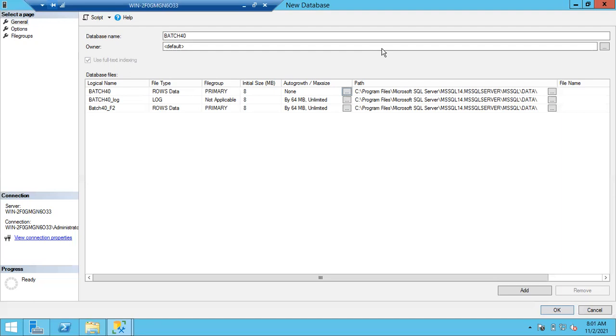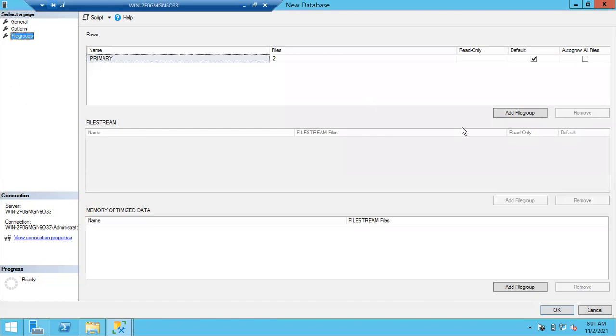Clear, guys? Anyone having any issues? The question: the file group name primary will not be changed even if we create any number of files. You can change it, Anis. The primary file group is the default file group that you will get. One file group you will get by default with SQL Server. If you want another file group, you can add a new file group from this file group section.